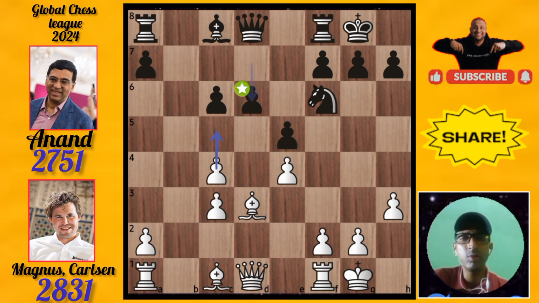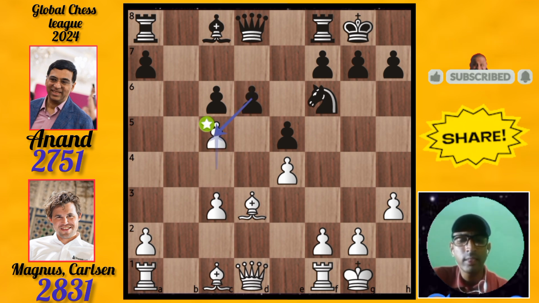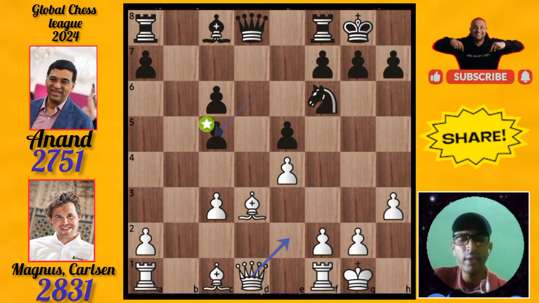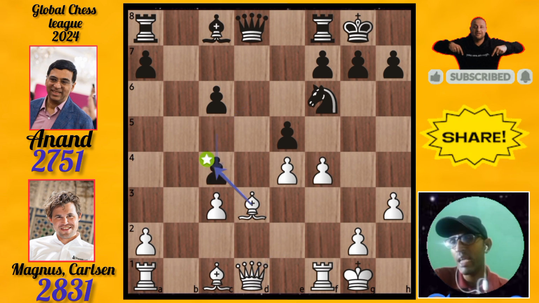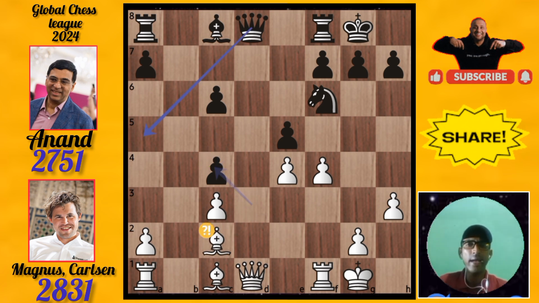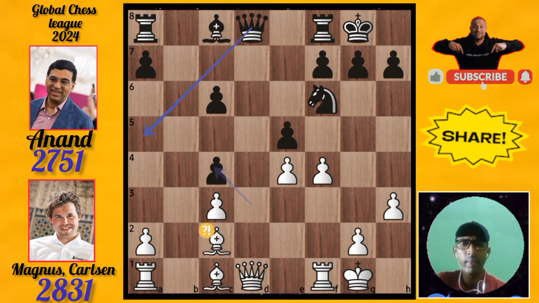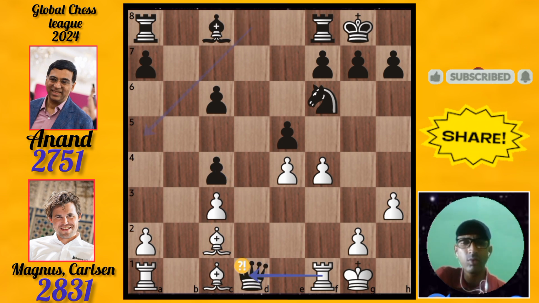The 11th move was d6. Then Magnus Carlsen pushed the pawn to c5, then took the pawn with the pawn, d takes c5. Then Magnus pushed the pawn to f4. Then Vishy Anand pushed the pawn to c4. Now it is Magnus's turn. He moved the bishop back to c2. Then Viswanathan Anand played queen takes queen.